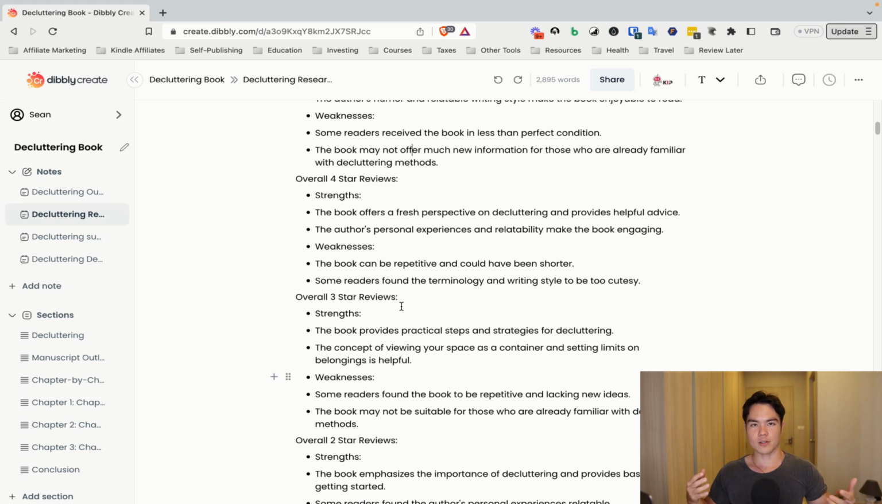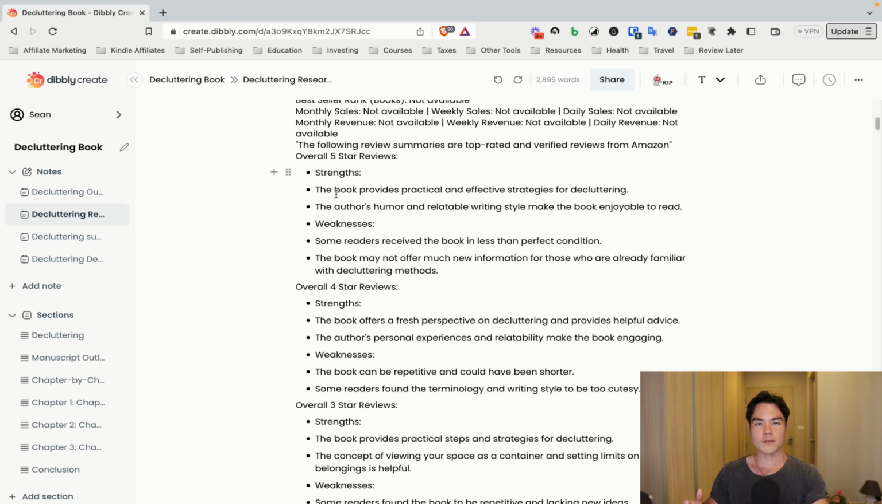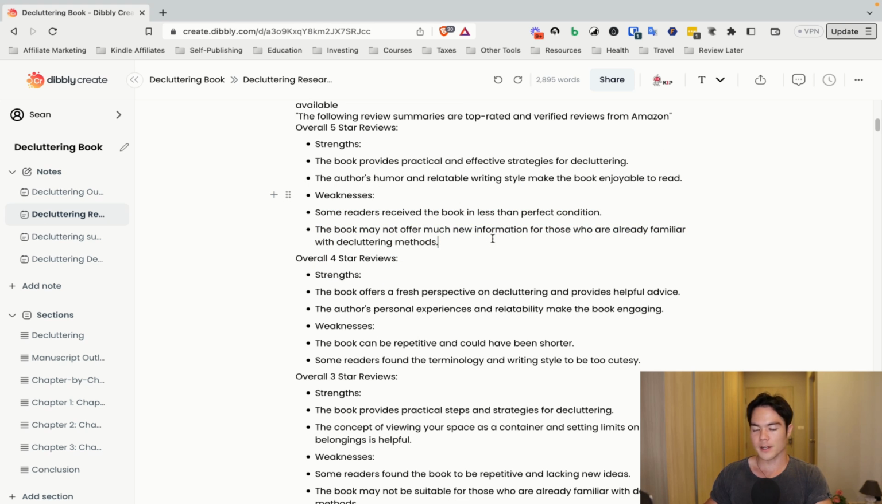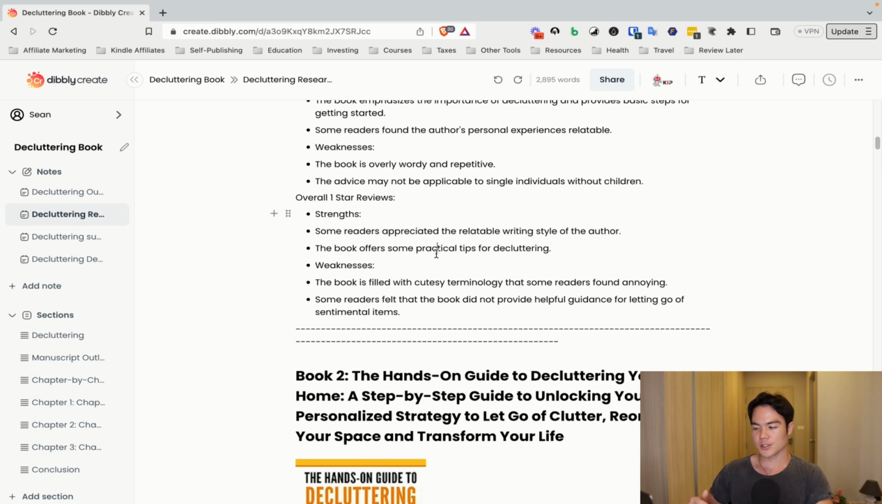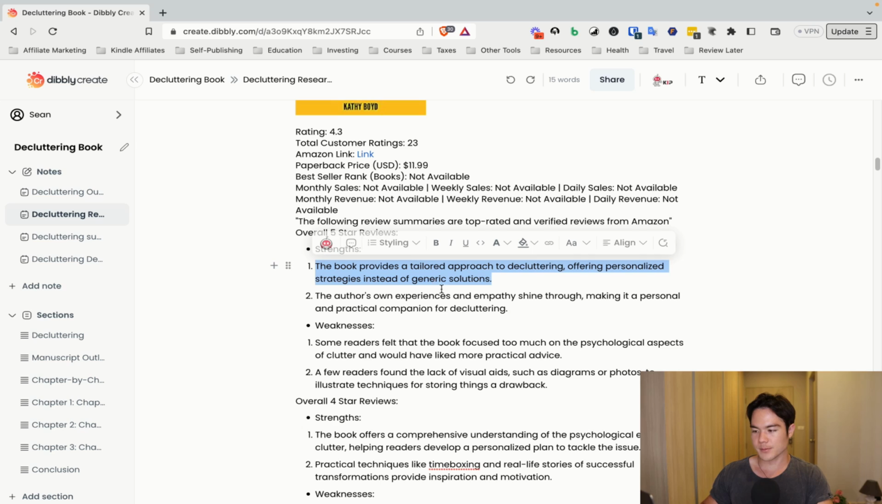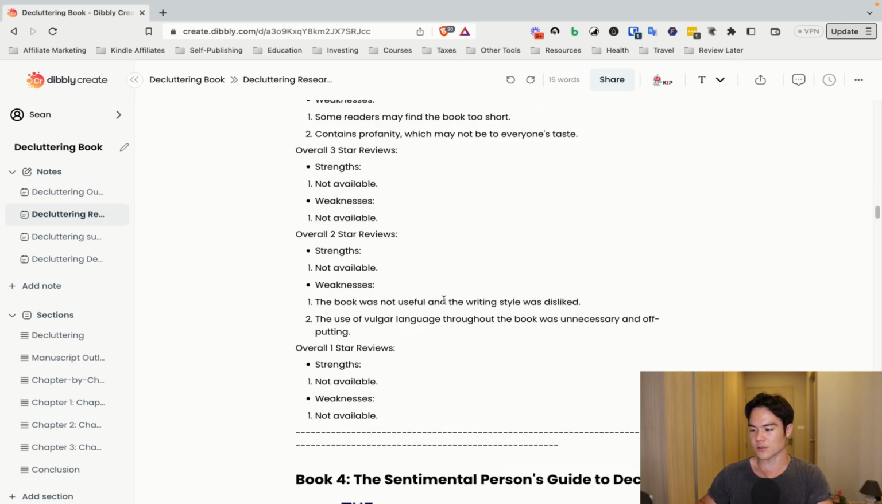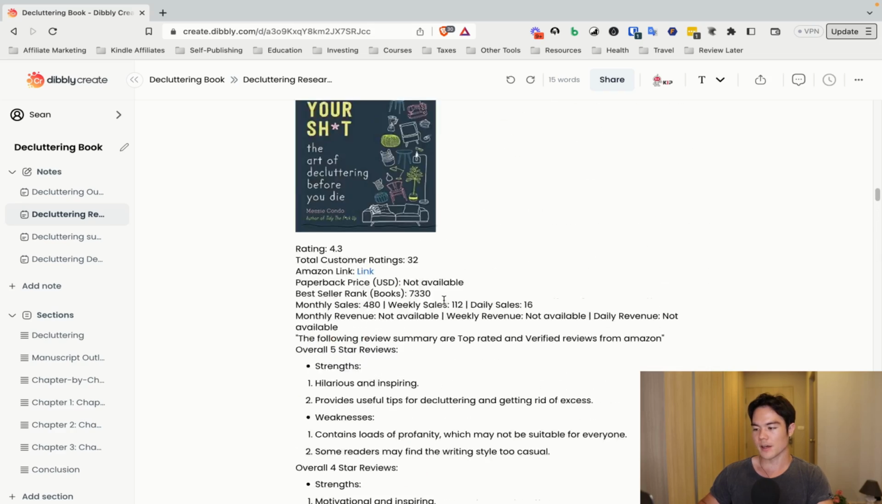So basically, if you're trying to create a book on decluttering, all you have to do is go and take the strengths, because we don't want to copy the weaknesses of your competitor, right? We want to try and avoid what your competitors are getting negative reviews for, obviously. So you just go and take the strengths, and then you look at the next book, same thing, try and implement what your competitor is doing well into your book, right? And then just keep going from there.